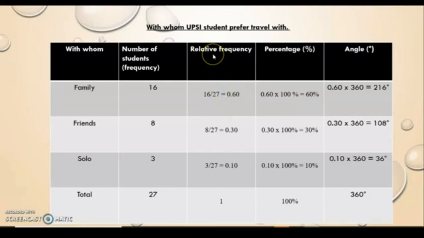To calculate the relative frequency, just divide the frequency of the respondent by the total number of respondents. Then the percentage is the relative frequency times by 100. The angle is used to divide the pie chart into its parts, and the percentage is to place the part of the pie chart, so we can see this pie chart.